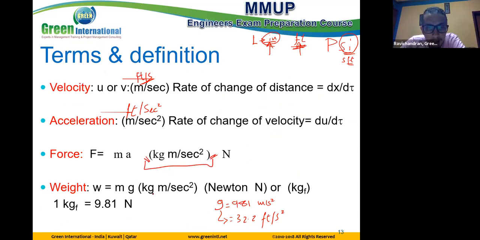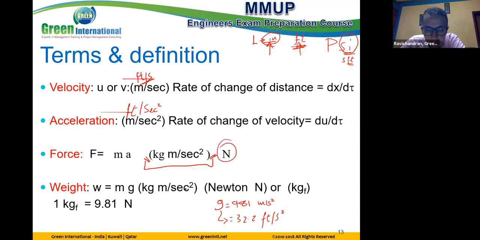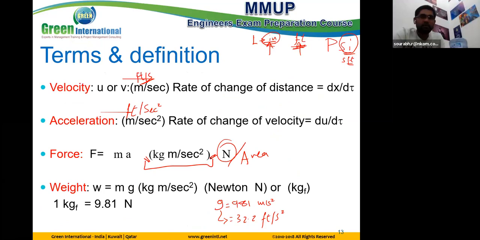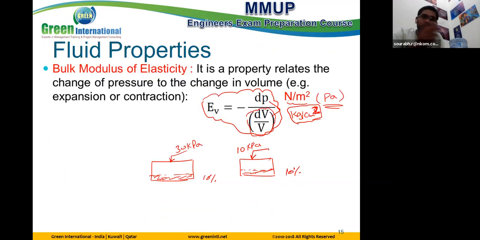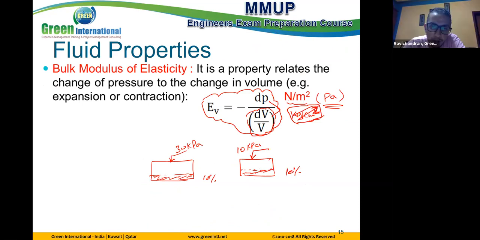So this is the Newton actually, correct? Divided by area, which is pressure. Right, correct. Okay. Whatever the type of the pressure, it is the same unit of pressure.